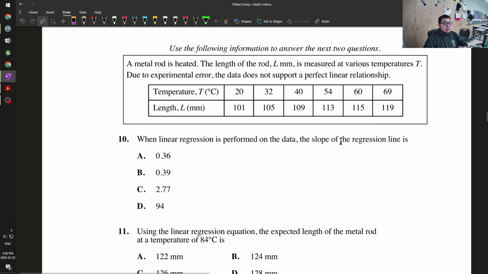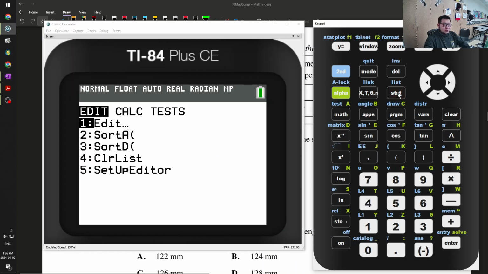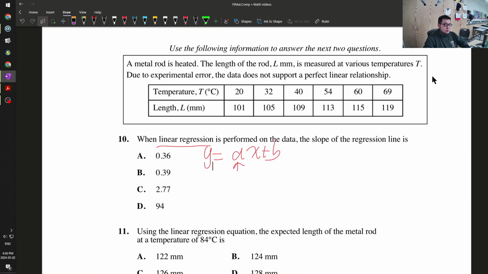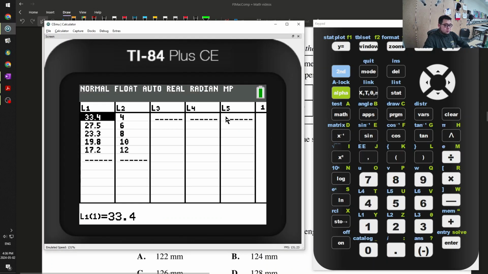A metal rod is heated. The length of the rod, L millimeters, is measured at various temperatures T. Due to experimental error, the data does not support a perfect linear relationship. So I want to do linear regression, like they told me, and find the slope. They want to find ax plus b, so the a value. Usually you write it as mx plus b, but they only care about a. Okay, so let's graph this. Stat, edit. Okay, so 20, oops.